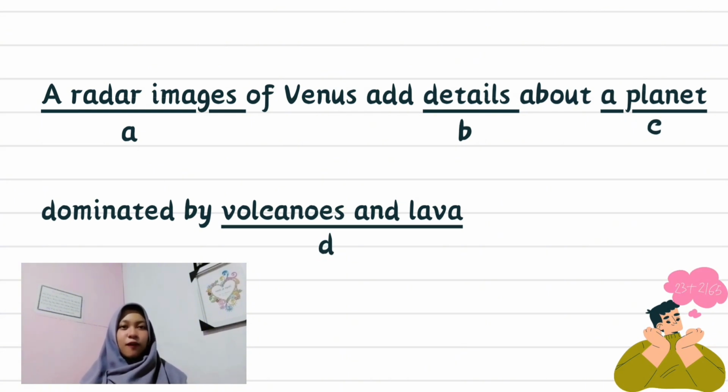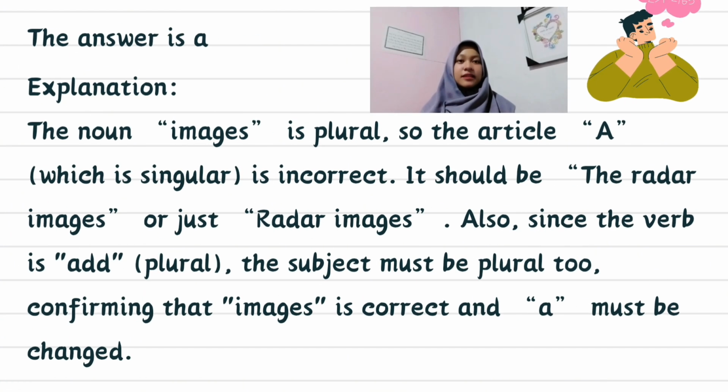Radar images of Venus aid the tales about the planet dominated by volcanoes and lava. The answer is A. The explanation: the noun images is plural, so the article a, which is singular, is incorrect. It should be the radar images or just radar images. Also, since the verb is aid, or plural, the subject must be plural too, confirming that images is correct and a must be changed.